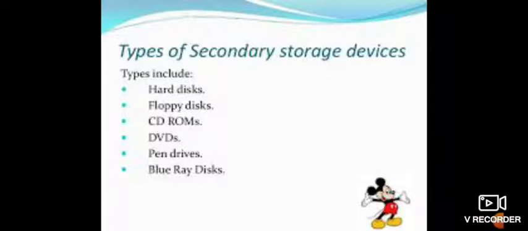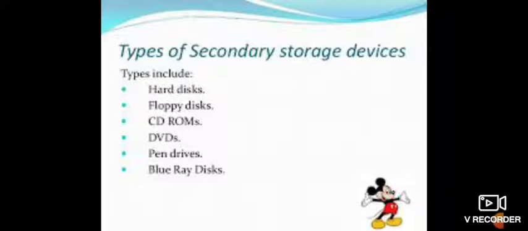Since primary memory has a limited storage capacity and is not permanent, whatever information it holds can be erased when we switch off our computer. So secondary storage devices are used to store large amounts of data permanently, which can be used in future. There are various types of secondary storage devices available these days.